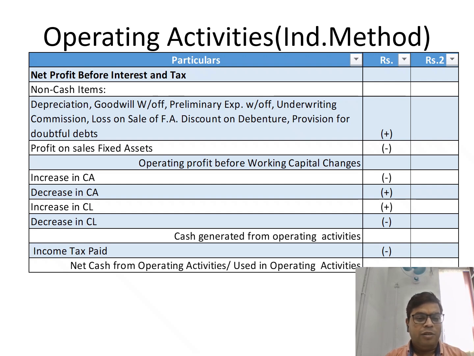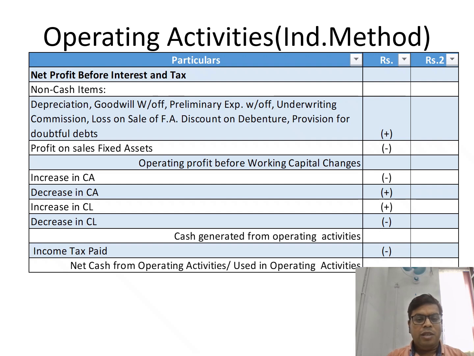Depreciation is a non-cash item because we don't pay anything for depreciation, and goodwill written off is also the same. So whenever you see any expenses in the balance sheet except outstanding and prepaid, they all are non-cash items. So we'll add these items, and profit on sale of fixed assets. It is also not part of the cash. So after adjusting these two items, we'll get operating profit before working capital changes.